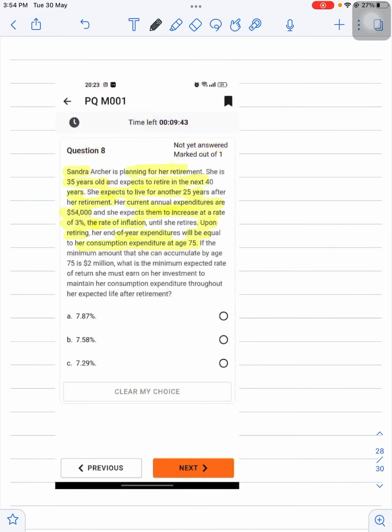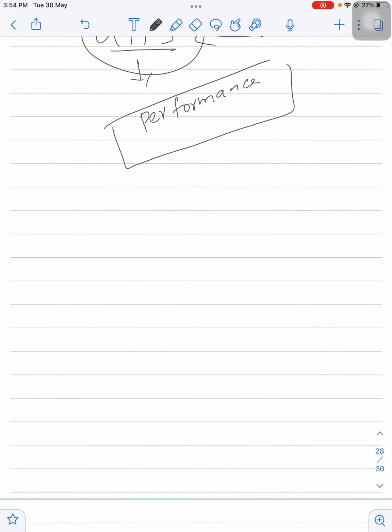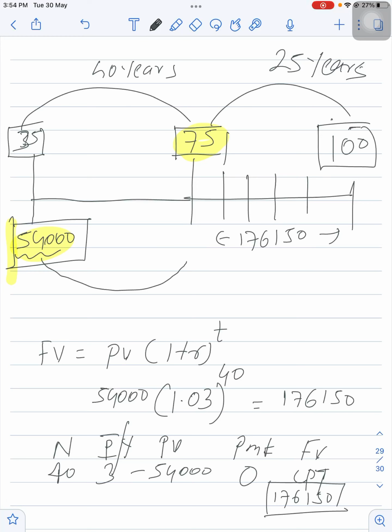This is what this statement is trying to say. So once again you can read: upon retiring, her end of year expenditure will be equal to her consumption expenditure at the age of 75. जब वो retire हो जाएगी, to survive, at least she needs 1,76,150 every year from year 75 to year 100. So this will be PMT for us.